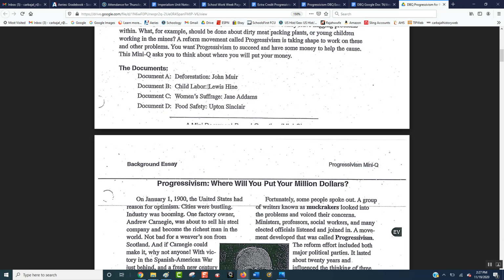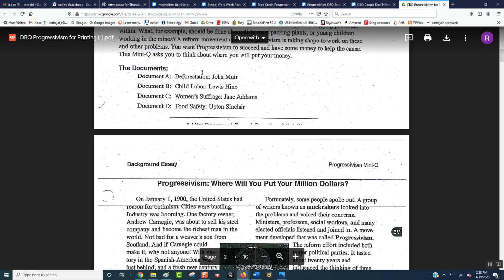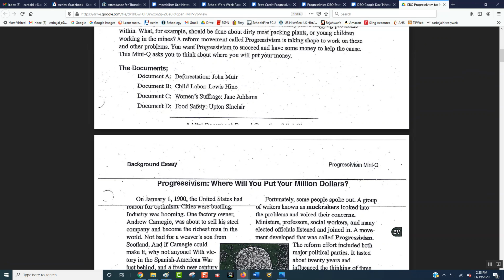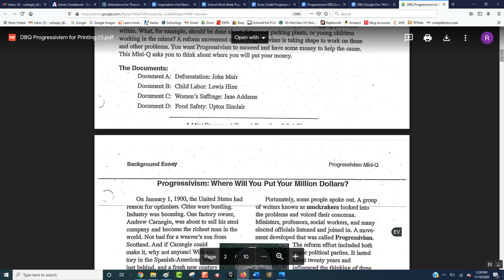Now, food safety is document D. So we talked about Upton Sinclair's book, The Jungle, and how when he wrote the book, he wrote about the meat industry, how nasty it was, and how rats and rat poison were falling into the meat and being blended together, and that it was just for poor people. Who cares? So these are the four progressive ideas: deforestation, save our forest; child labor, end children working; women's suffrage, give women the right to vote; and food safety, clean up the food and then the drugs and every other food that we have. So where are you going to spend your $1 million?